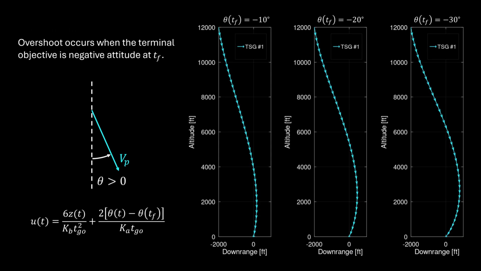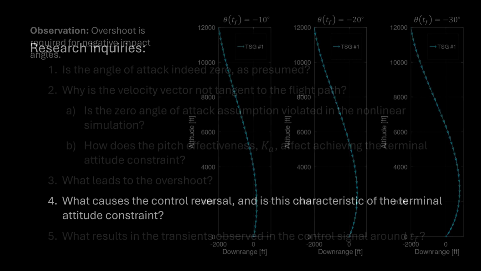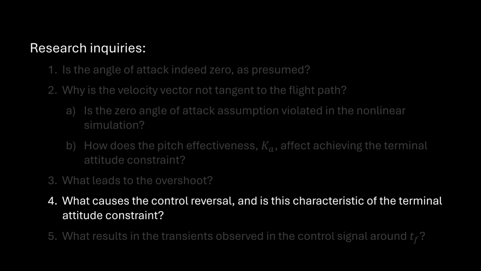So we conclude that while trajectory overshoot is not necessarily a feature of normal attitude impact, it is a requirement for negative attitude impact, because a reverse turn will always be necessary to accomplish a negative attitude. And this is particularly true since angle of attack is 0 and the body pitch angle is aligned then with the velocity vector. Let's now revisit the question of control reversal.